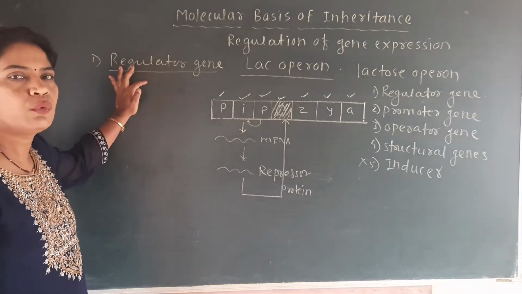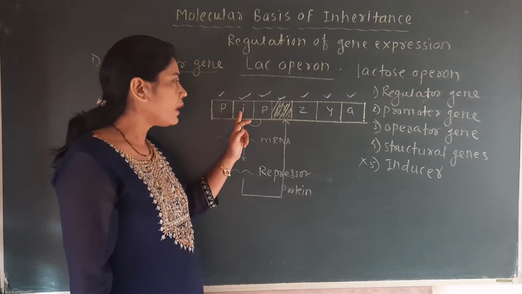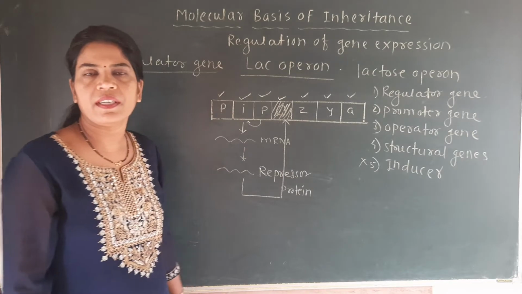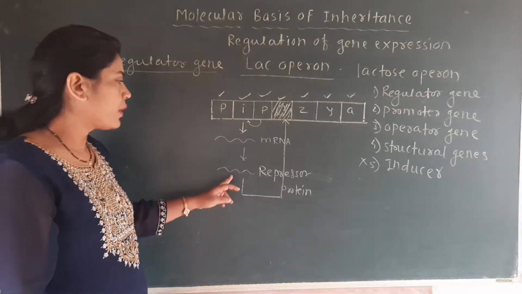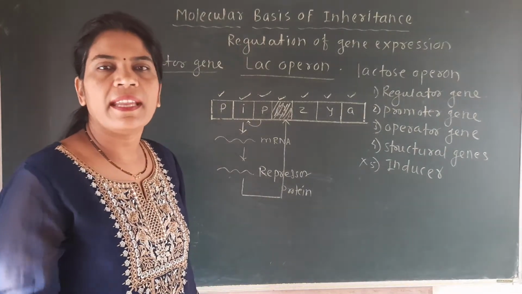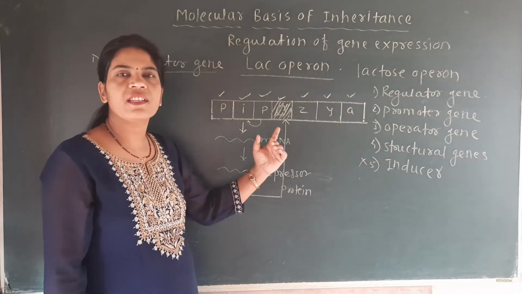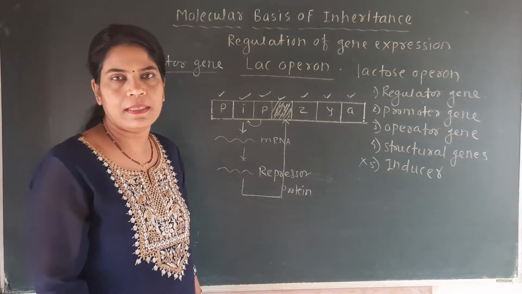So the first two things are very important. Regulator genes are present before the promoter region or in between these two promoter regions. The second point is that the function of the regulator gene is the production of the repressor protein, and this repressor protein, in the absence of inducer, attaches to the operator gene and blocks its activity.